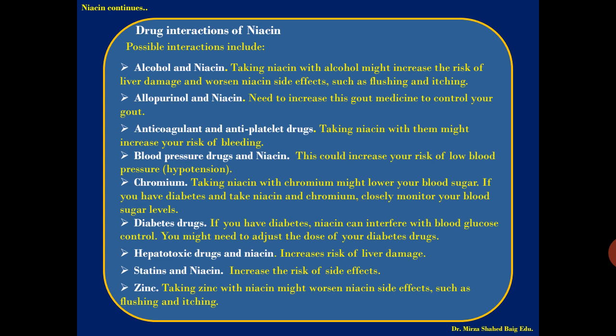Chromium: taking niacin with chromium might lower your blood sugar. If you have diabetes and are taking niacin and chromium, closely monitor your blood sugar levels. So along with chromium, when niacin is given, the blood sugars are drastically affected. Diabetes drugs: if you have diabetes, niacin can interfere with blood glucose control. You might need to adjust the dose of your diabetes drug.